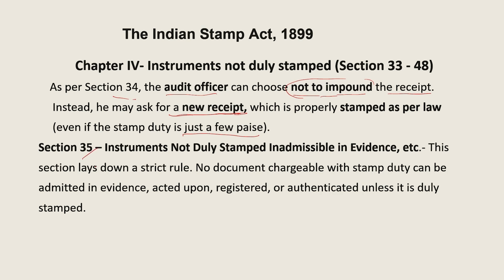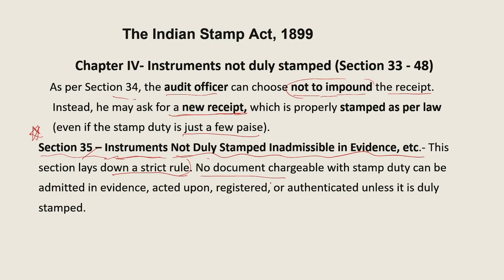Section 35 discusses instruments not duly stamped being inadmissible in evidence. Now this is a very important section from the examination point of view, and from other competitive examination points of view also. What if an instrument is not duly stamped? It becomes inadmissible as evidence. Now this section lays down a very strict rule. If it is not duly stamped, it is not admissible in evidence.